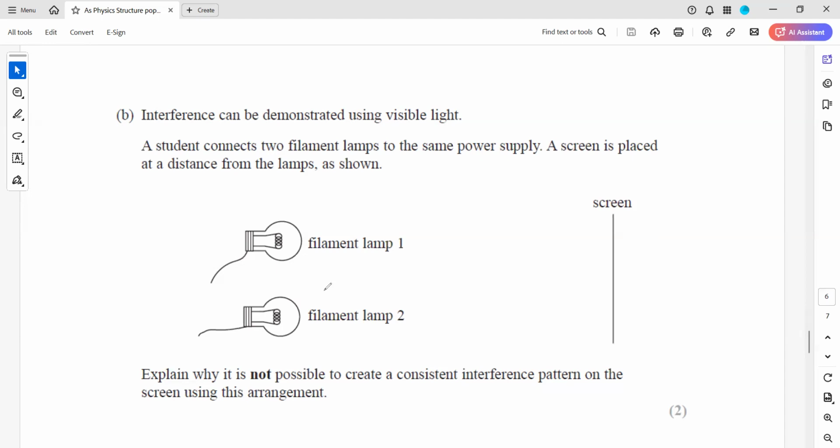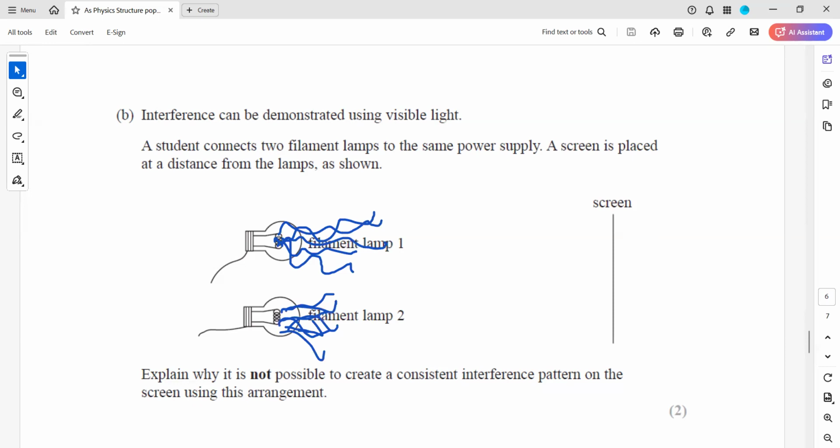Remember one thing, an interference pattern is observable when the waves are highly coherent, meaning they have a constant phase relation. So the light from the two lamps, we are not using a laser light here, what does it mean? Maybe first a crest is coming out, the next moment a trough is coming out. Because the waves are produced from different places, that's why the filament lamp never produces coherent waves. So light from the two lamps is not coherent.